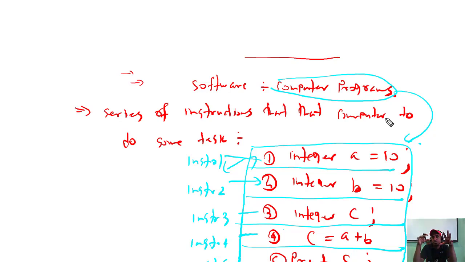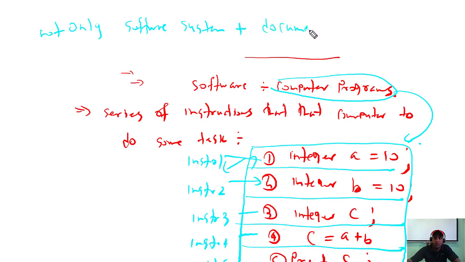Now, don't think that computer programs are the only part of the software. No, software is not only the programs. What else? Part of the software is the documentation. What do you mean by documentation? Documentation means the documents which are related to a particular software.